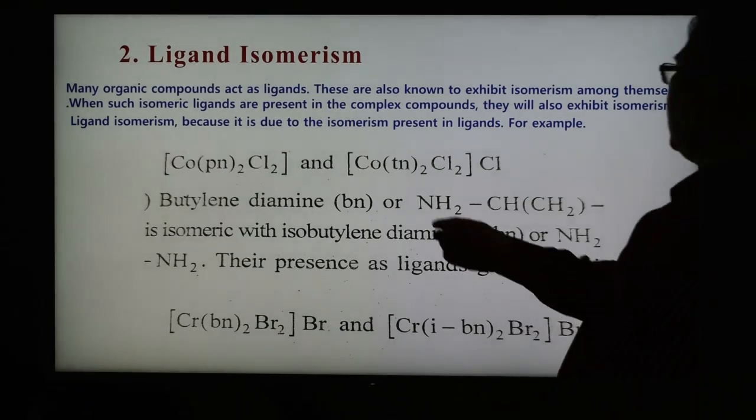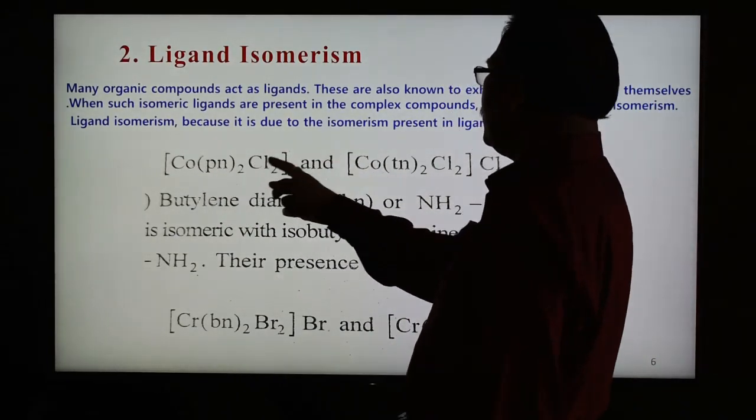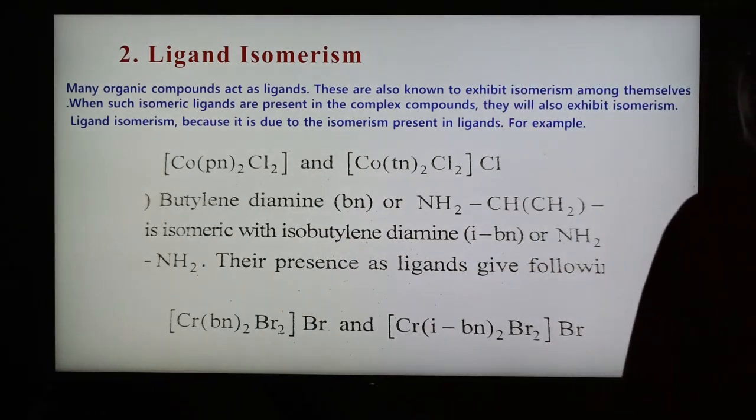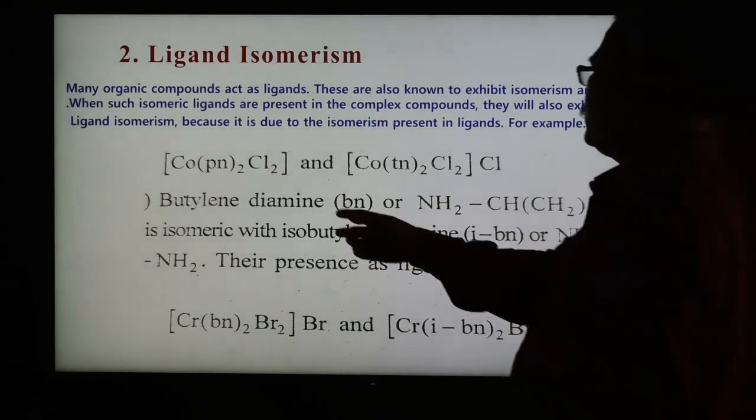One example is given here. This is the cobalt, compound A and compound B. Compound A and compound B have the same number of atoms, but the structures are different. Propylenediamine, PN, is isomeric with trimethylenediamine, TN, and their presence as ligands gives rise to these two isomers.